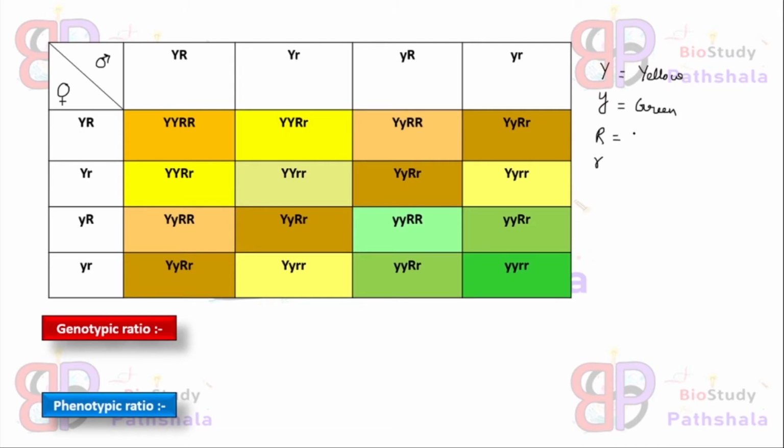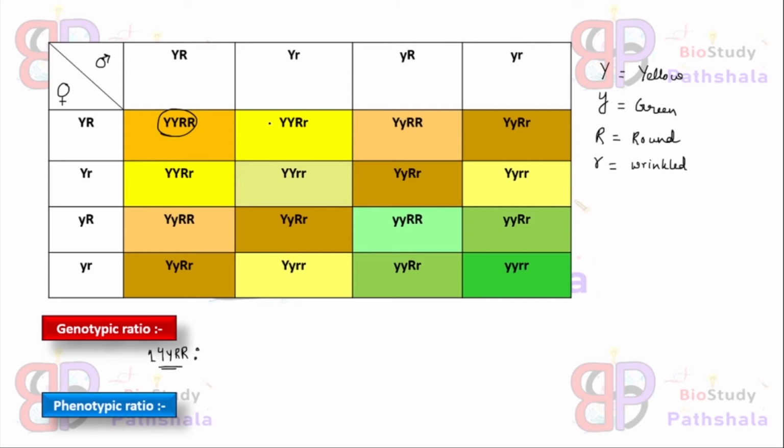Capital R is for round shaped pod, while small r is for wrinkled pod. As you can see in this checkerboard, this genotype, where all are capital alleles, that is capital Y capital Y capital R capital R, the progeny with this particular genotype is only 1.